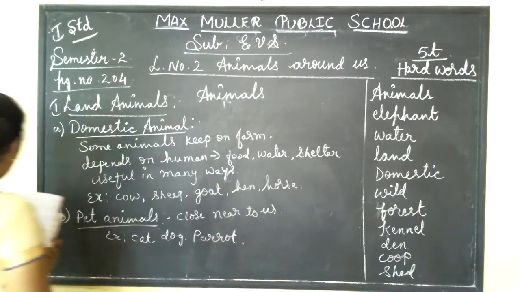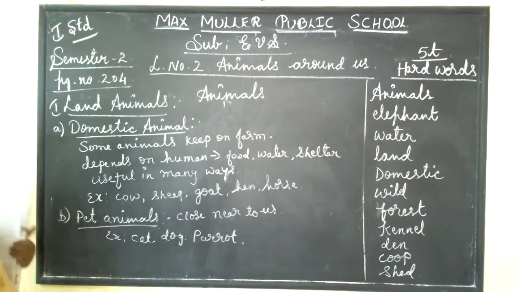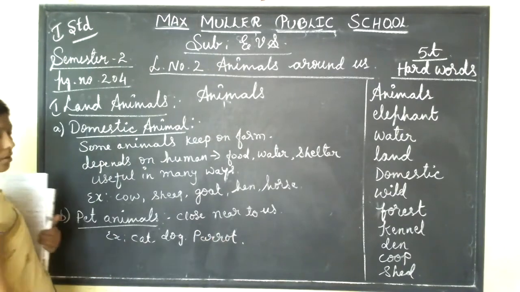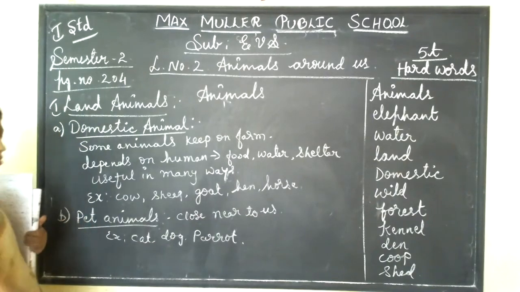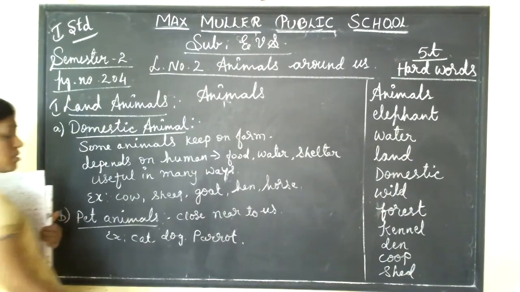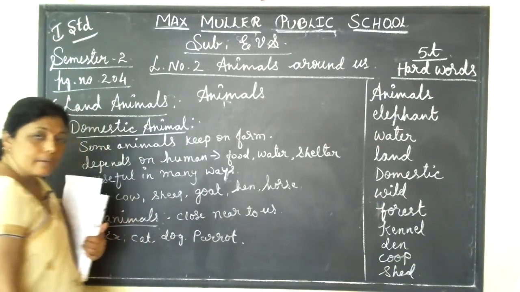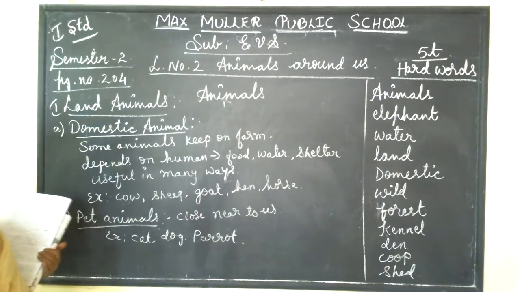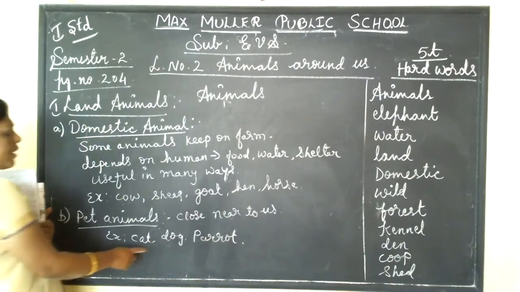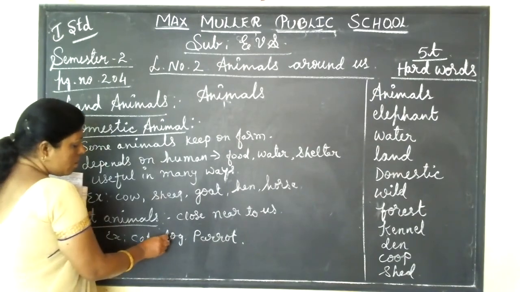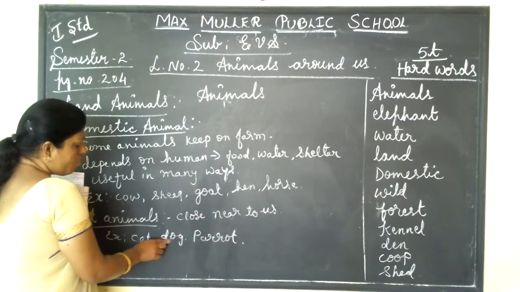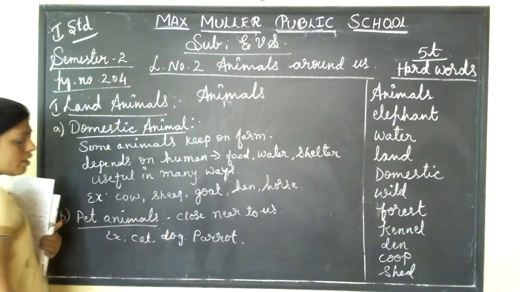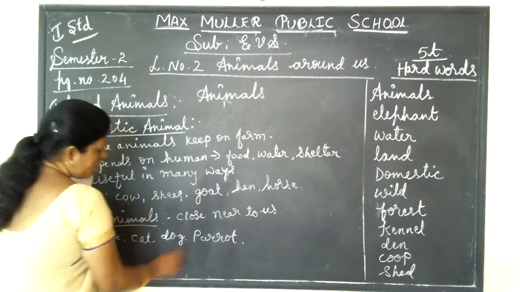So these are all pet animals. Many people keep a cat as a pet, and some people keep a dog as a pet animal. Some people keep a parrot as a pet animal, isn't it? Yes. And a dog is man's best friend. Among animals, the dog is man's best friend. Most people like to keep a dog.